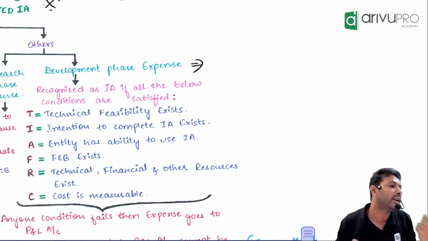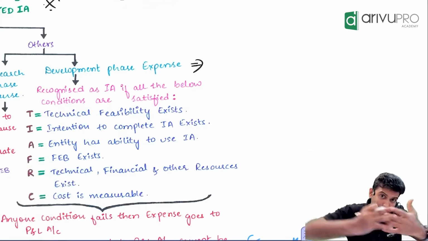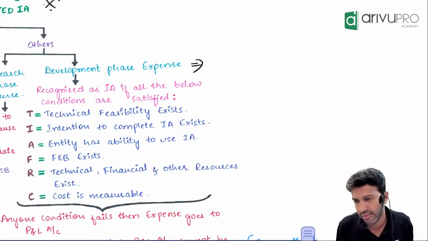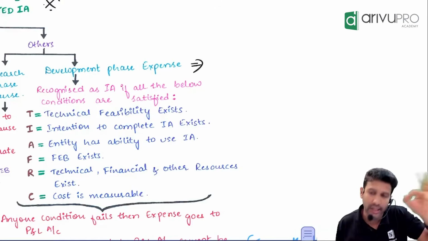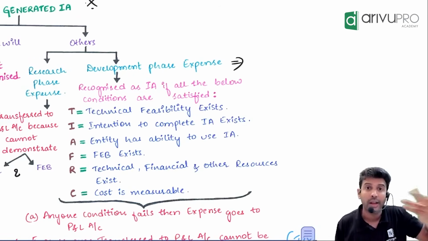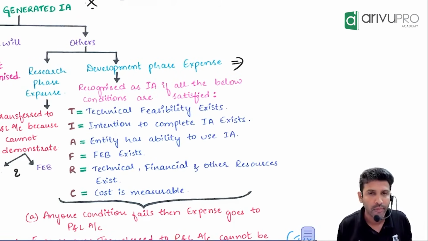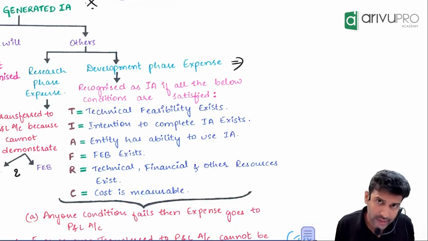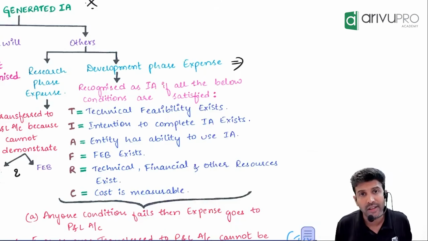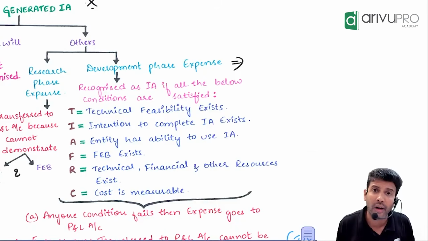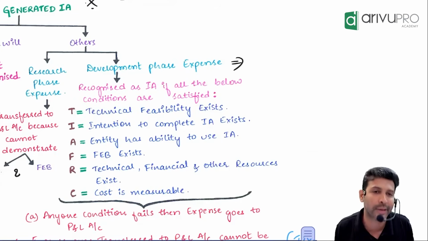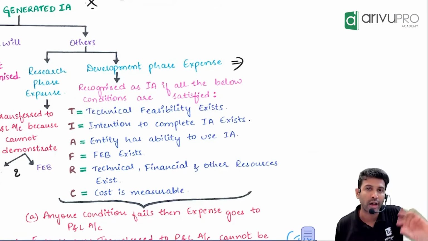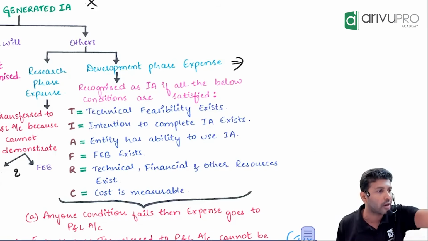Intention to complete is there or not? You just check. Because development can also go on for 4-5 years. So, whether you have it in you to stretch for 4-5 years, check. That is your intention to complete. A for ability: development is one thing, but after development, using that product or selling that product is another thing. So check whether you have marketing expertise or selling expertise. That is your A. Do you have the ability to use that or sell it?